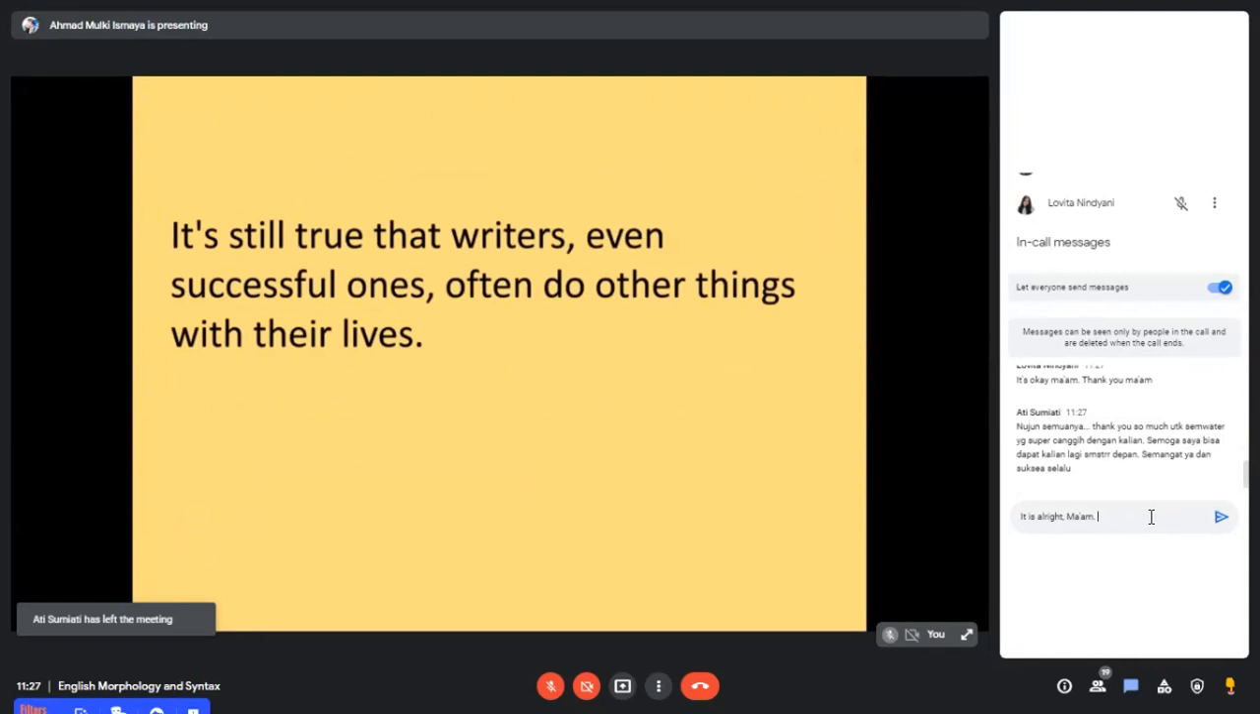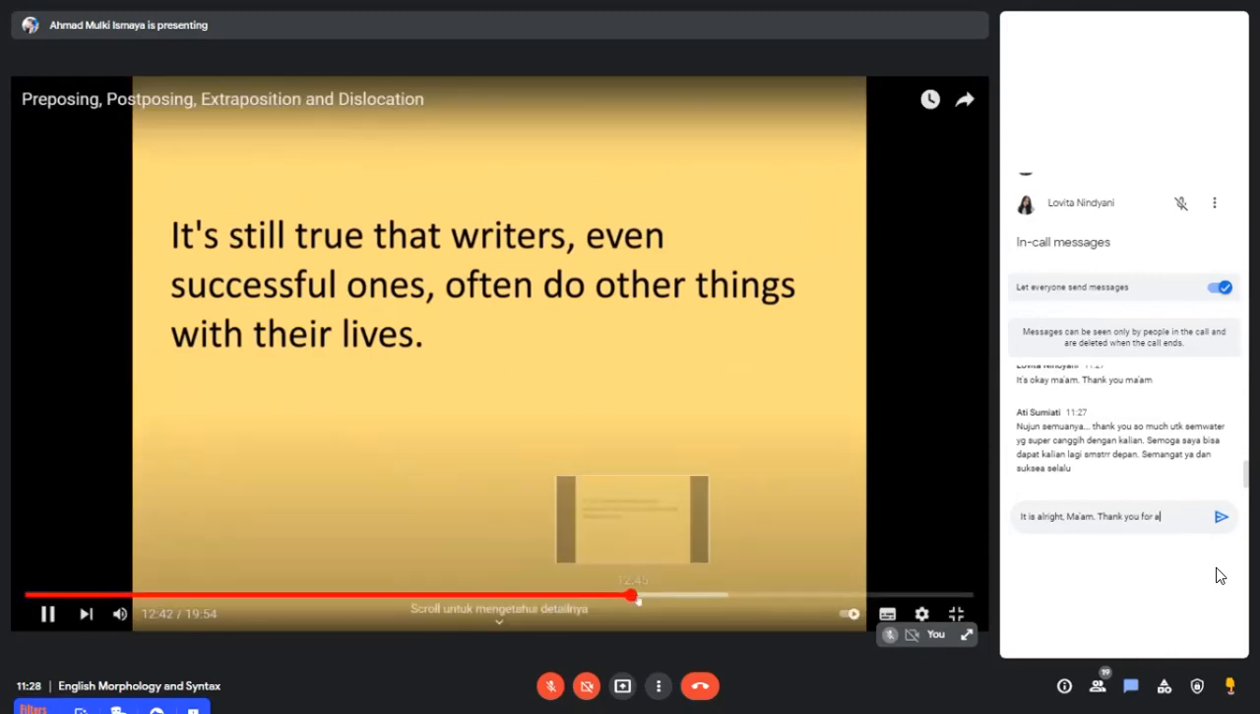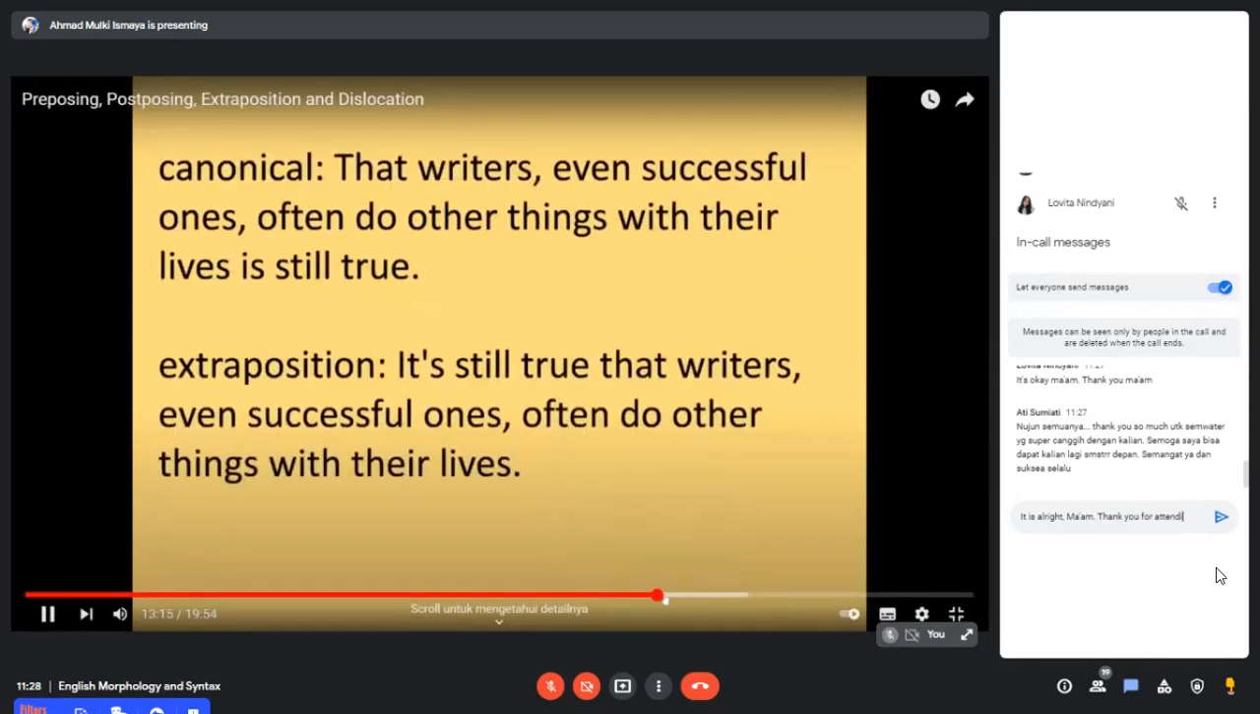Now here's another phenomenon. What do you see happening here? Focus on the subject of this sentence and think about it, right? It's still true.